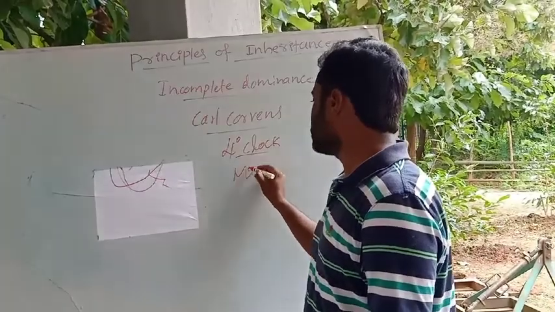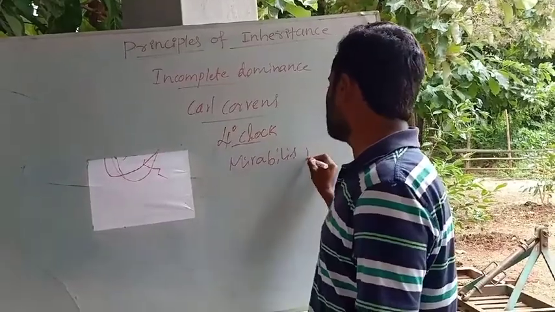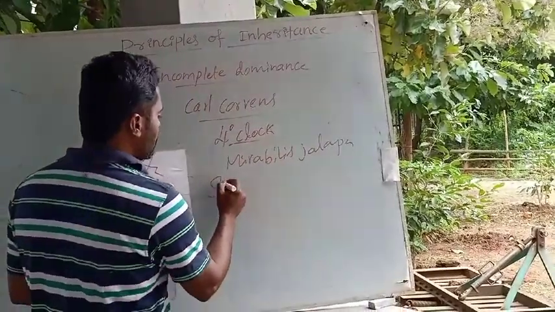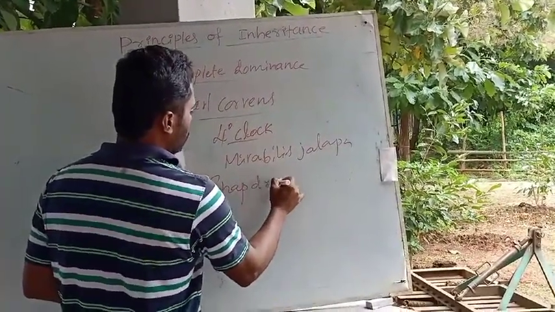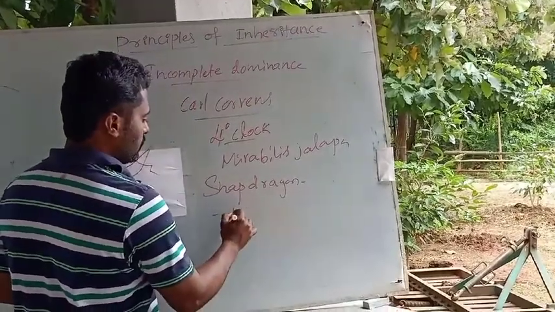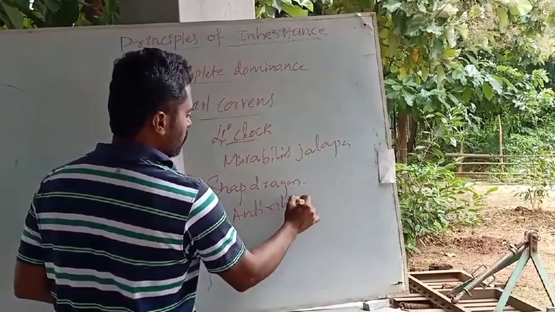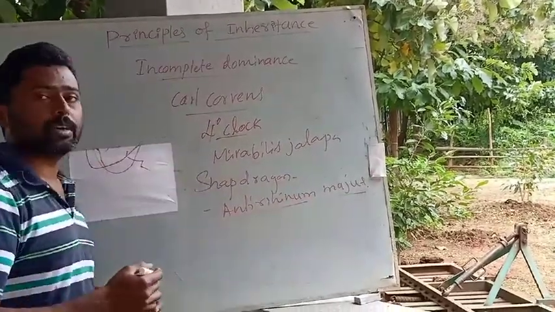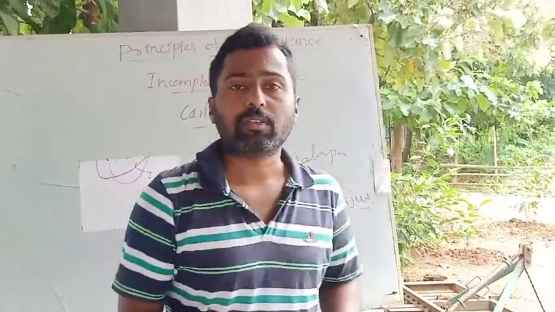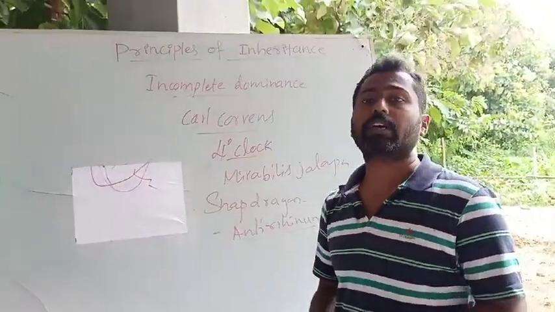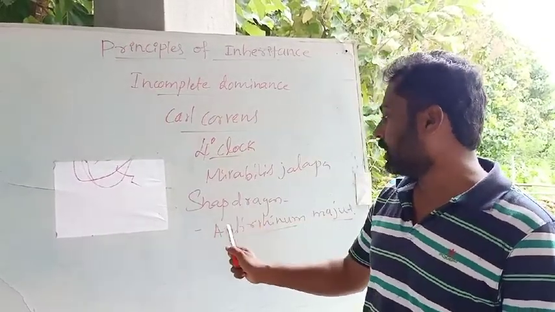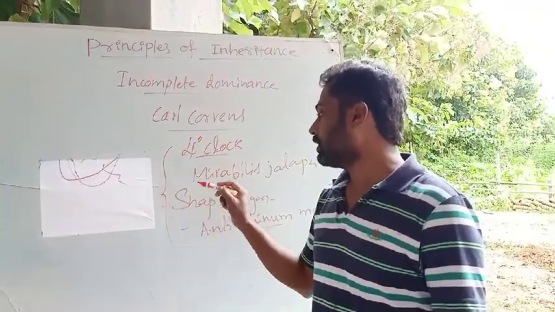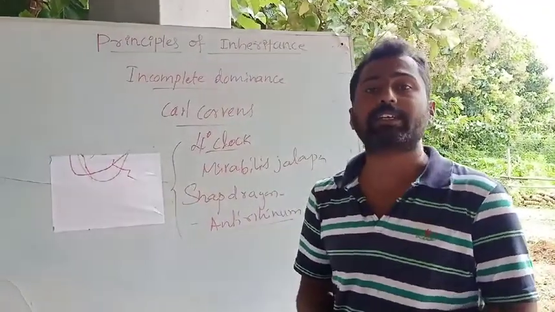commonly known by the scientific name Mirabilis jalapa, and also in the plant called snapdragon. The common name is snapdragon and the botanical name is Antirrhinum majus. A major question is asked in the examination for 5 marks: explain or write a note on incomplete dominance, or explain the flower color inheritance in snapdragon or Antirrhinum majus or 4 o'clock plant. Okay, in this we study a new pattern, called incomplete dominance.